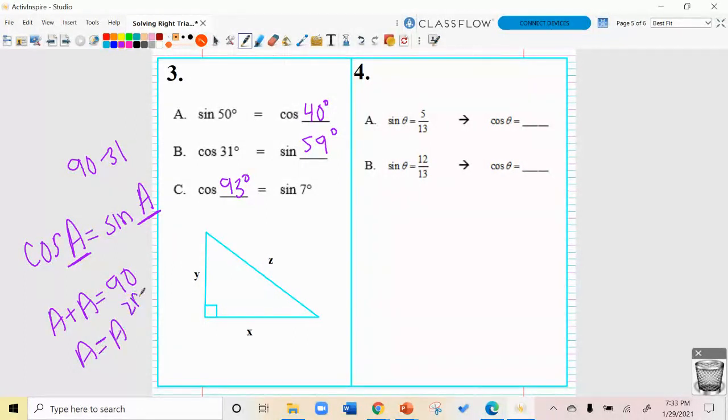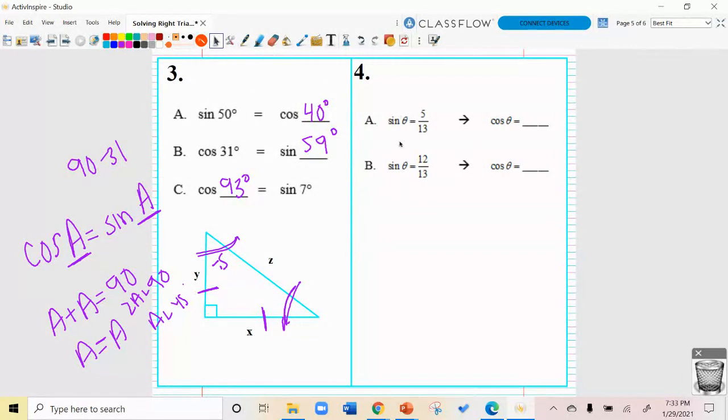Right? Oh, 2A equals 90. Oh, what's A? 45 degrees. Doesn't that make sense? If these two were both 45, they'd be congruent. Oh, sorry, which means that these two sides would be congruent. So it would be an isosceles right triangle. Right? And then when you switch opposite and adjacent, your sides don't change. Pretty cool, right?